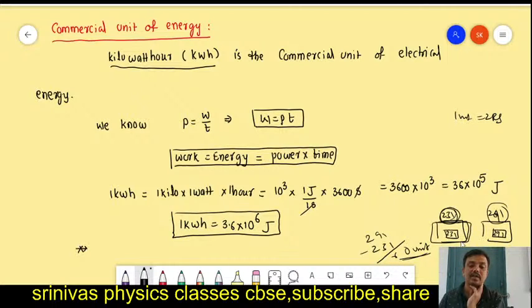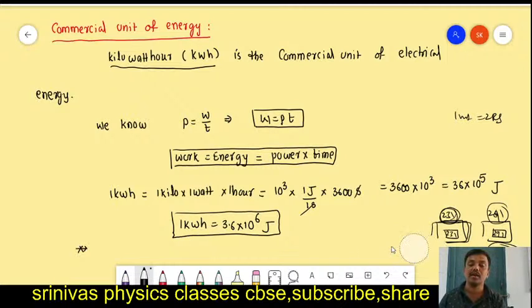This is an approximate example only. 1 unit costs 2 rupees. 60 units cost 60 into 2, 120 rupees. You will get a 120 rupees bill from the electricity board. Like this they will calculate.